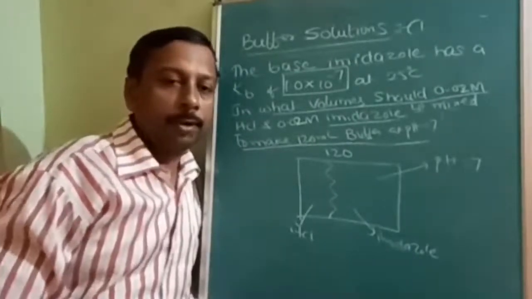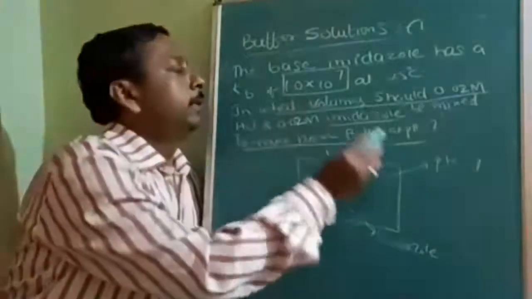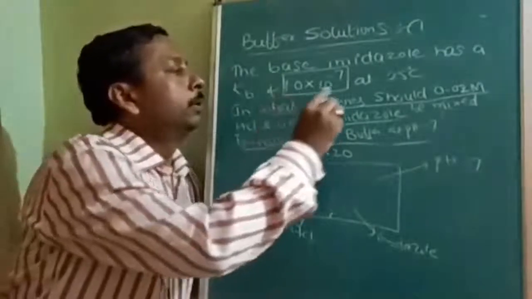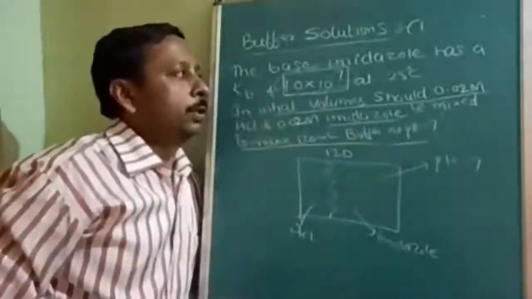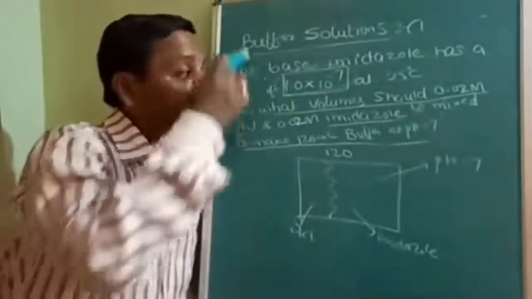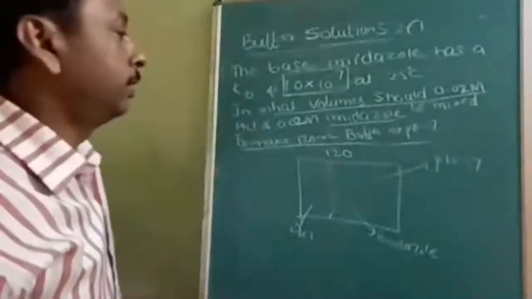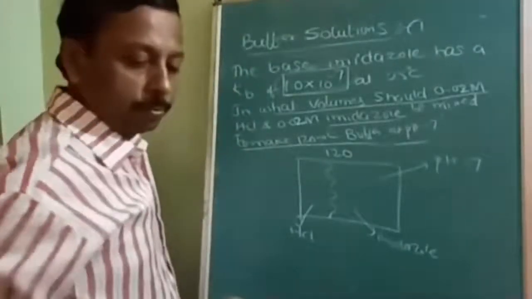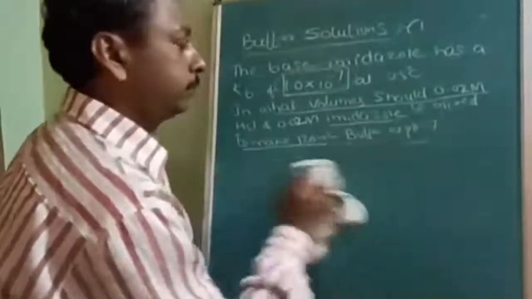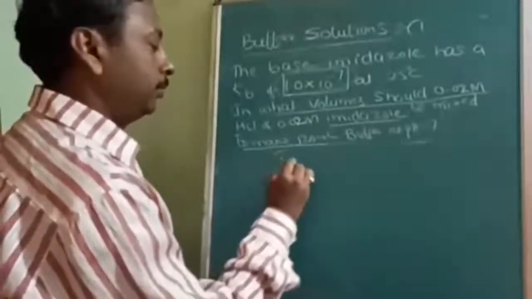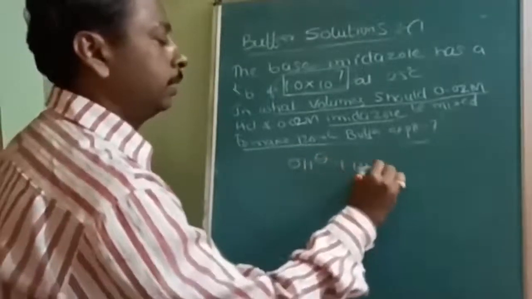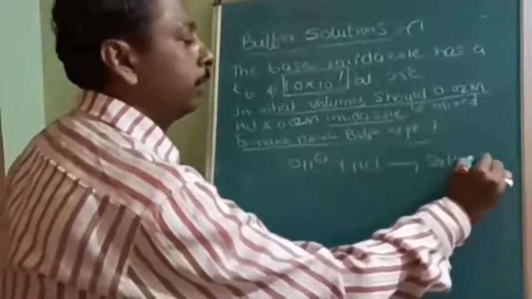In this question, what you have to do is simple: pH is equal to pKa. Whether it is pKb or pKa, both are the same because it is 7. Understood? Now, when will it be the same? When salt concentration and base concentration are the same. So for that, I will take imidazole as a simple base plus HCl, so that it is going to form salt plus water.